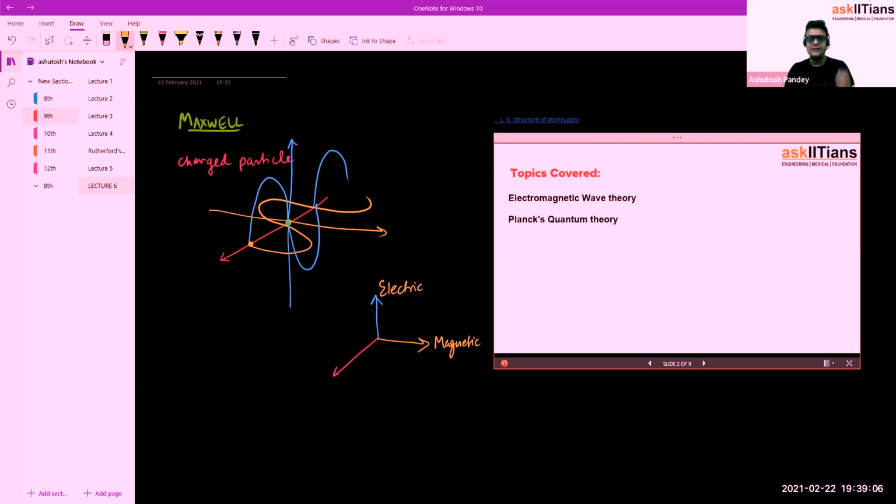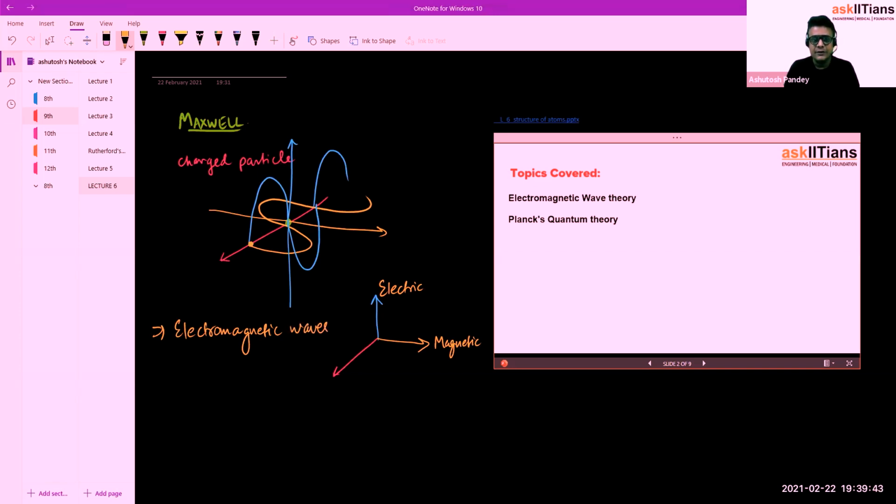So when a charged particle moves, Maxwell suggested, there will be a formation of electrical waves and magnetic waves, in directions perpendicular to the motion, as well as perpendicular to each other. And he named them electromagnetic waves. You will learn the properties and characteristics of these waves in detail in higher classes.